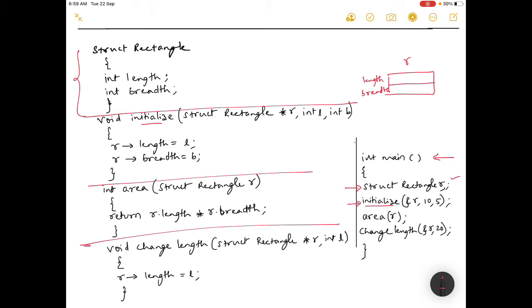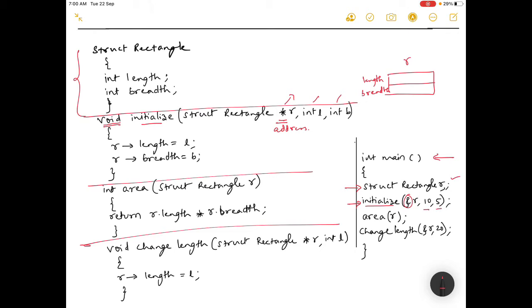Next, this initialize is called, and it is passing it by, yes, you can tell me, it is passing it by address. Ampersand refers to address, and here it is address, so it is passing. You can note that initialize is not returning anything. This function is not returning anything, and it is passing its address, and here it is a pointer. So pointer means it is always passed by address, and then this is passed by value, and this is also passed by value. 10 and 5.